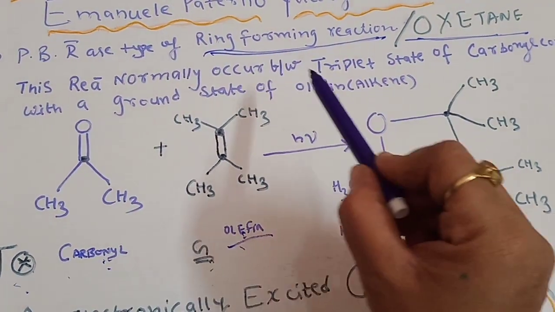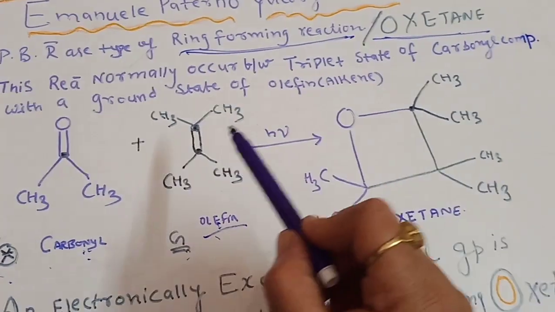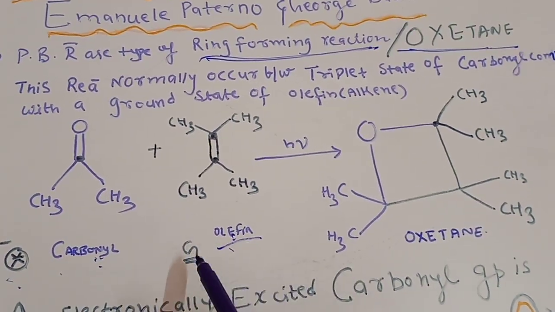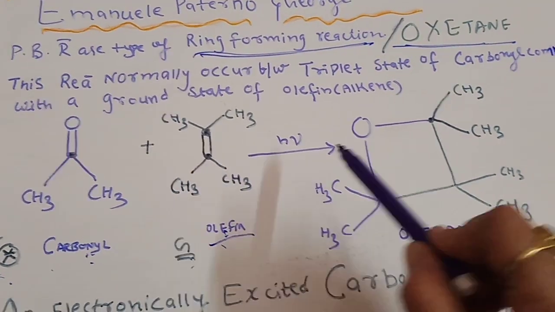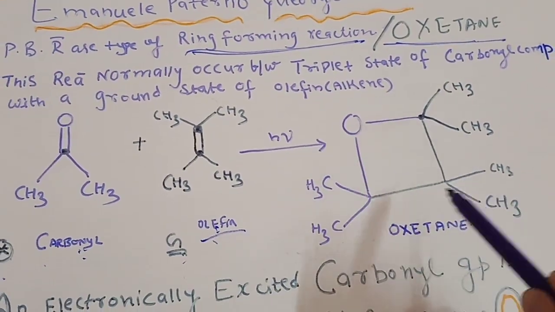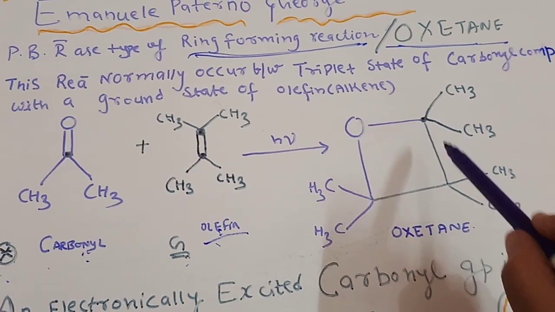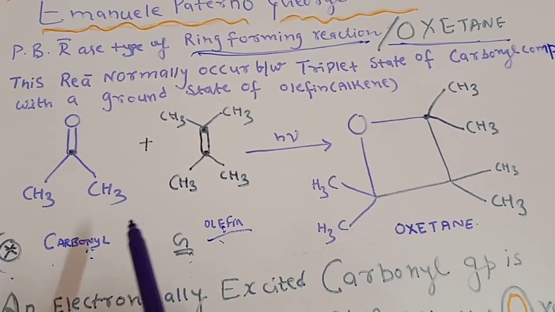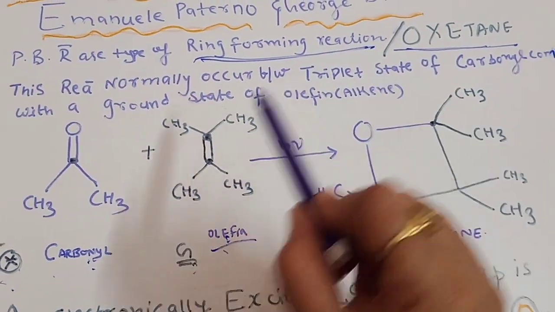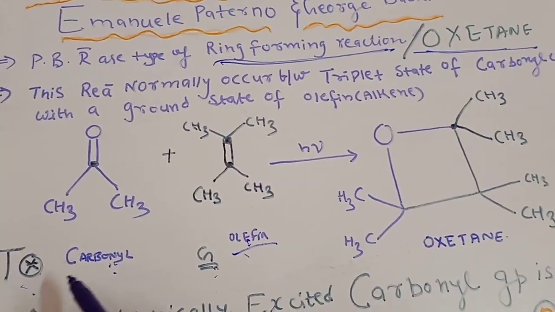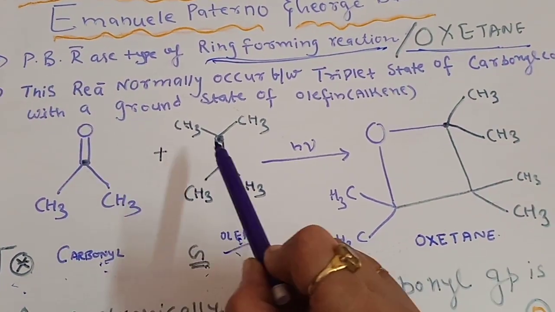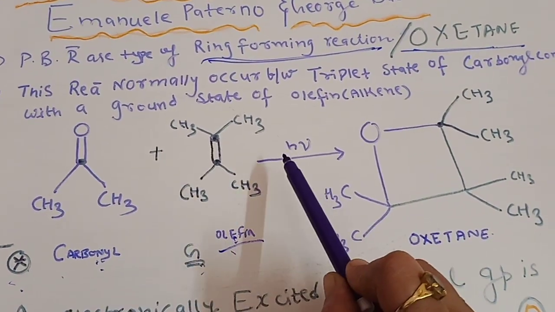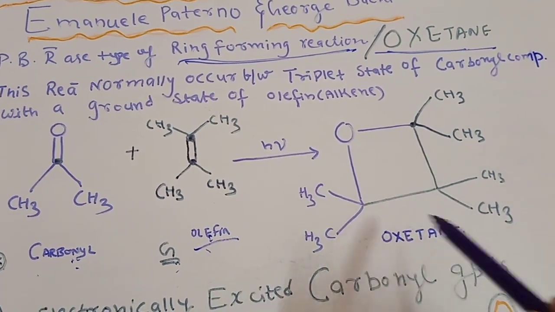So the reaction occurs between the triplet state of the carbonyl compound and the ground state of an olefin molecule to form an oxetane, meaning a ring product will be formed. So in simple words, we can define the Paterno-Buchi reaction as the ring forming reaction when a triplet excited carbonyl molecule reacts with the ground state of an olefin in the presence of light to form an oxetane.